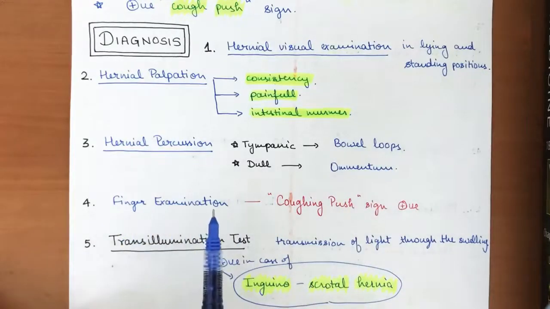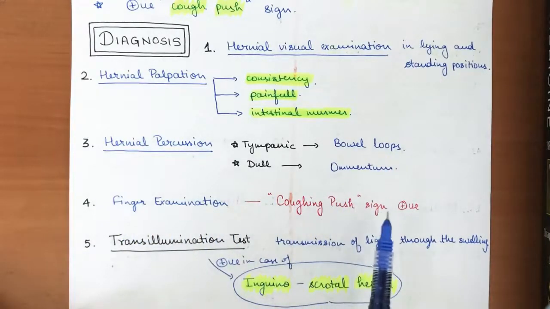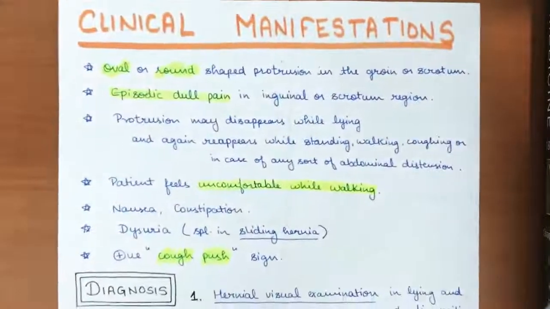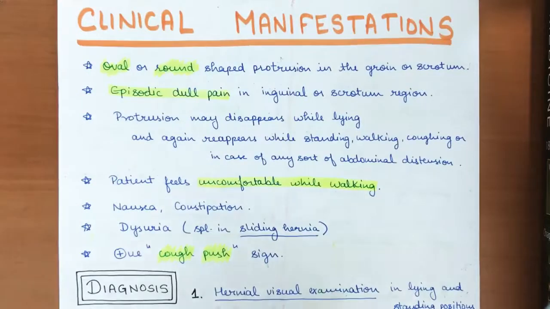While doing finger examination, as I have told you earlier, the cough push sign will be positive. There is also a transillumination test, in which there is transmission of light through the swelling. It will be positive in case of inguinoscrotal hernia because the skin will be very much thinned out. So these are the main clinical manifestations that we generally see.